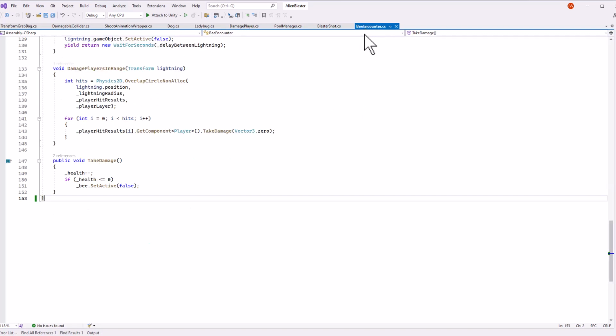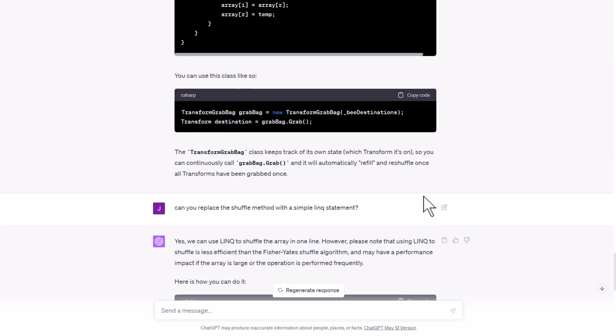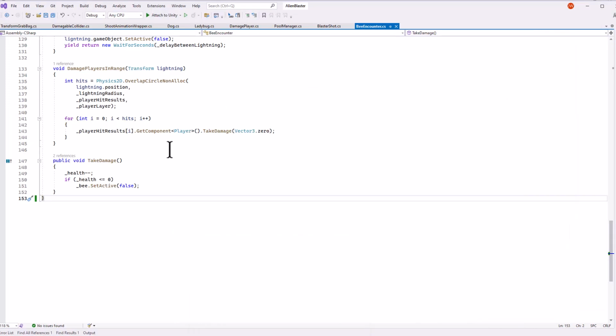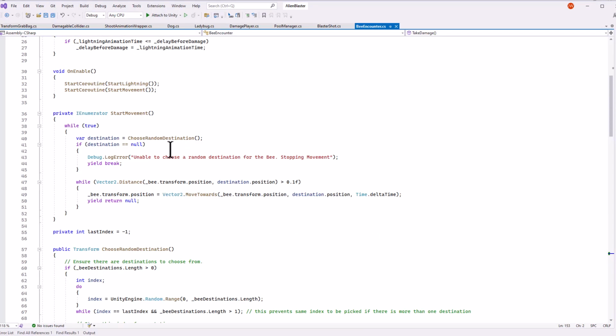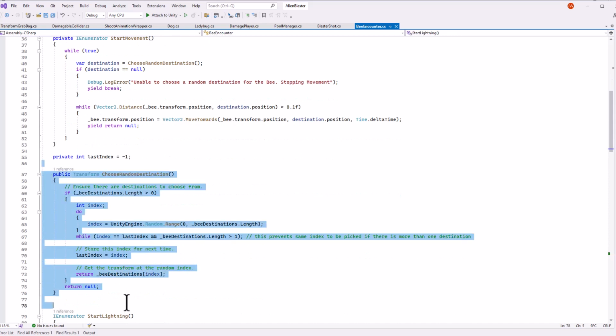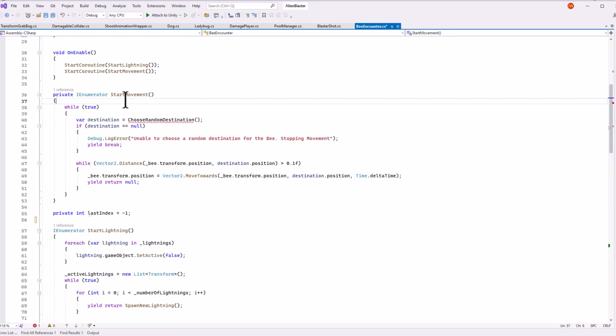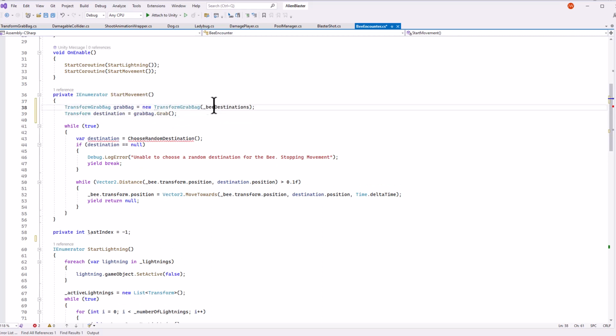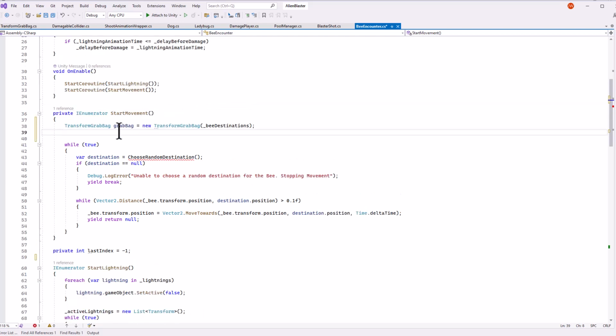And now we'll go back into our BEncounter and actually use this. So if we look at the example from ChatGPT, let's see if we can pull that one up. It was recommending that we call the method like this. We create a grab bag and then we get a destination from it. So I'll copy that. We'll jump over to our code, and inside of our choose random destination, or where we call it right up here, we'll paste our new code. So we got TransformGrabBag that takes the destinations, and then we'll take a destination from the bag. So here I'm going to cut line 39 and paste it over 43. Let's get rid of all this duplicate stuff.